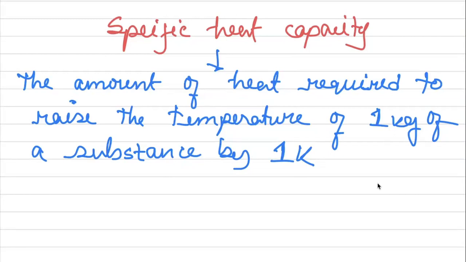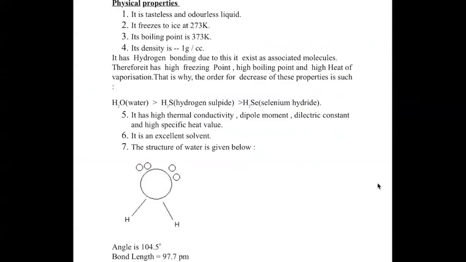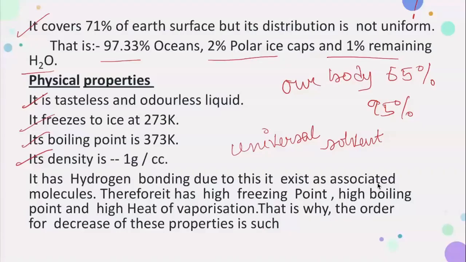And we know that oceans cover 70% of our surface. We have learned that 70% of the Earth's surface is covered with water, and that is covered with ocean.